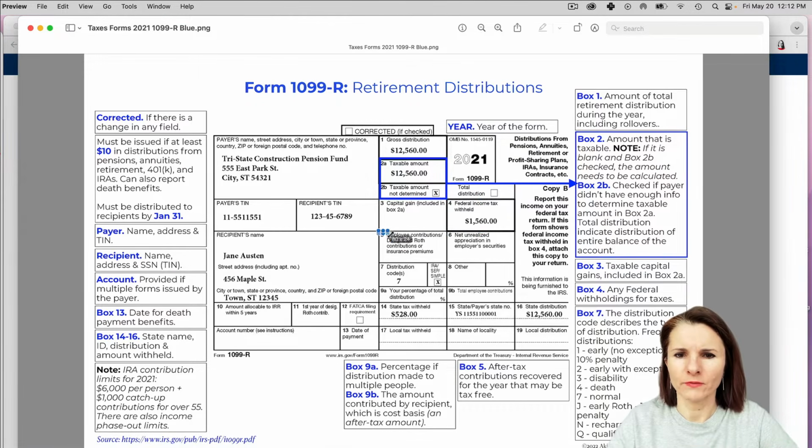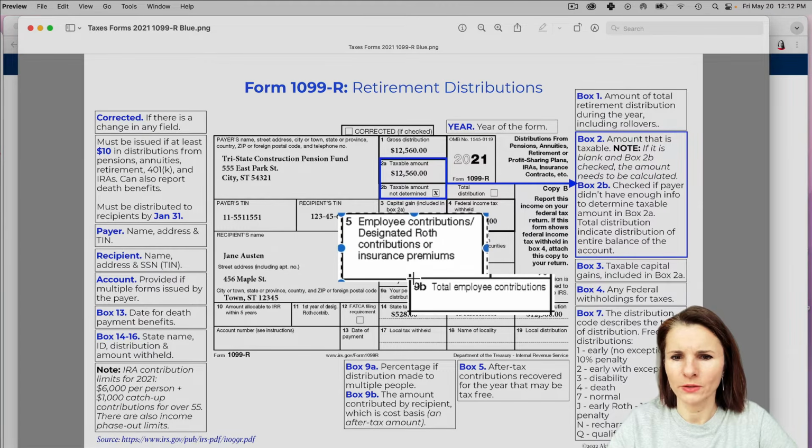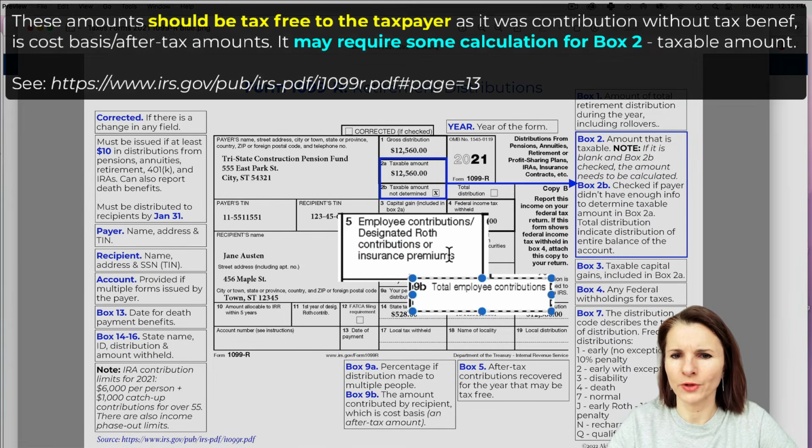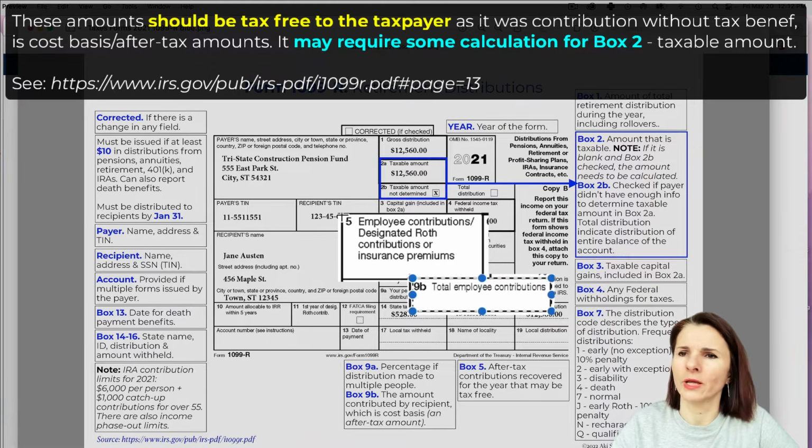Now, box 5 and box 9B. Box 5 says employee contributions, designated Roth contributions or insurance premiums, and box 9B says total employee contributions. Those two boxes could indicate cost basis, basically an after-tax amount that you have contributed to whatever retirement plan you have. So this would be an amount that you shouldn't be taxed on, because you were already taxed on it when you contributed to this plan, and then the plan grew.